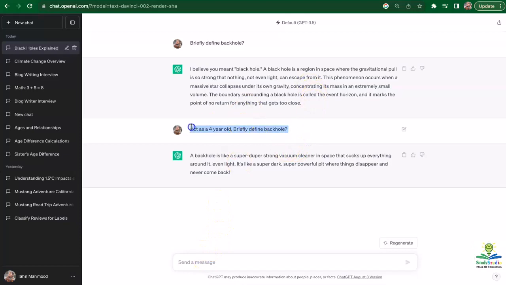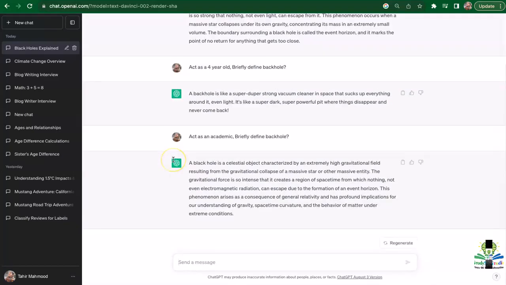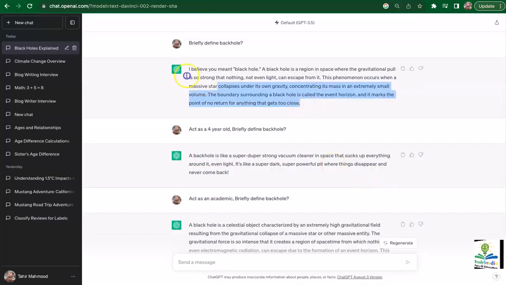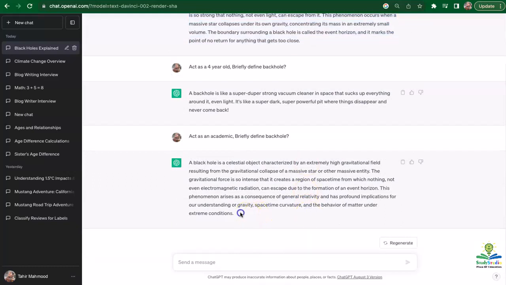Let's try one more. This time I'm going to say act as an academic or a physicist, briefly define black hole. A black hole is a celestial object characterized by an extremely high gravitational field resulting from the gravitational collapse of massive stars or other massive entities. So now you see, even compared to the first answer that we got, this one looks a lot more full of academic literary words, as if it has been written by an academic. So that's the power of using the identity.